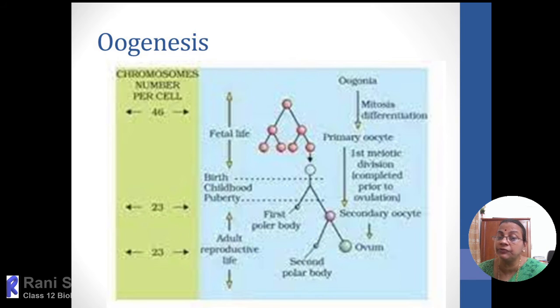That is the main difference between male spermatogenesis and female oogenesis. Spermatogenesis is an equal division: four sperms will be produced from the primary spermatocyte. Here in female, from the primary oocyte only one functional ovum and three polar bodies will be formed, which will degenerate.